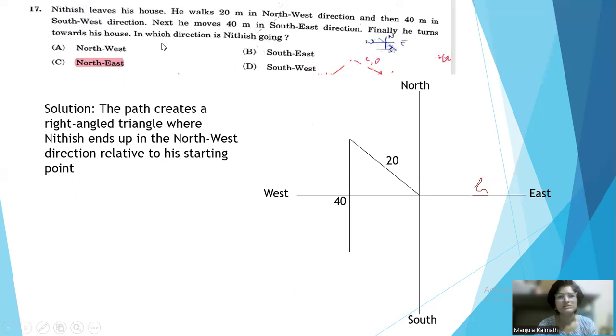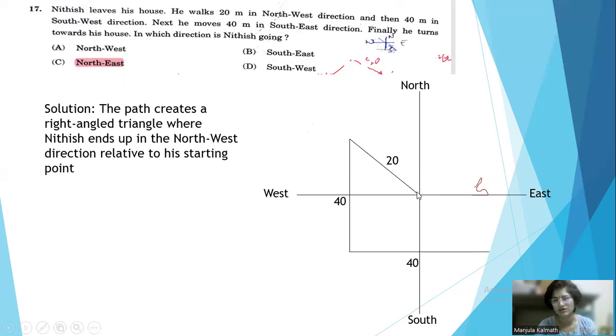Then next he moves 40 meter in the southeast direction. Southeast direction means in between south as well as east. In between this it will be. This is the 40 meter next movement it will be taking. And then finally he turns towards his house. His house is at this point.